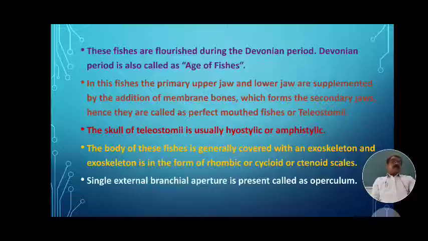Hence in these fishes the upper jaw and lower jaw are completely and well developed, forming a secondary bone, a jaw suspension, and hence they are called perfect mouthed fishes. Hence it is called teleostomy.